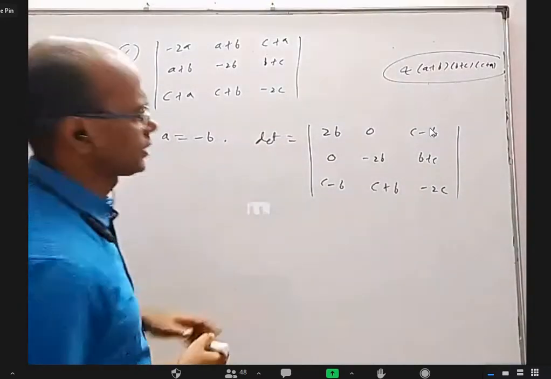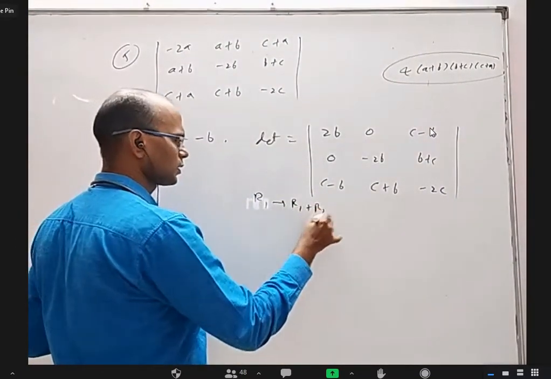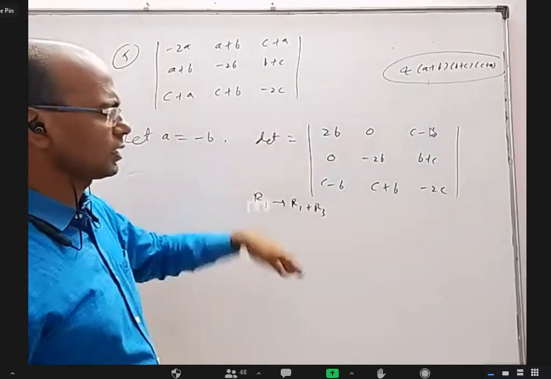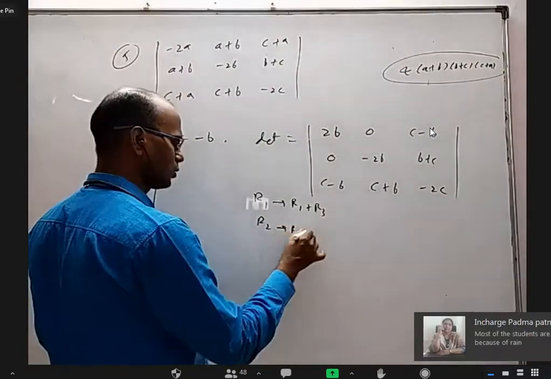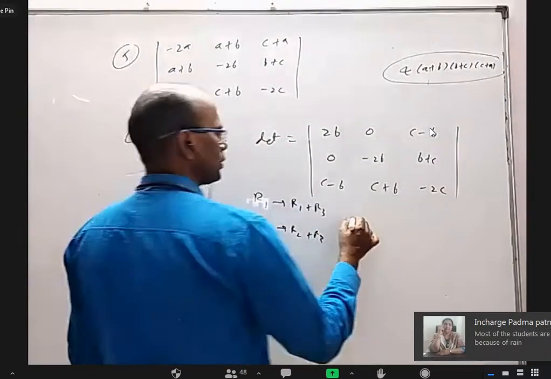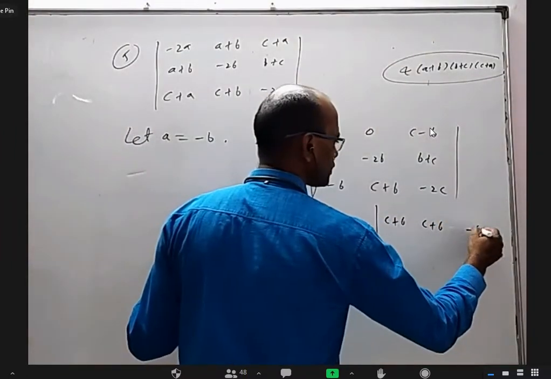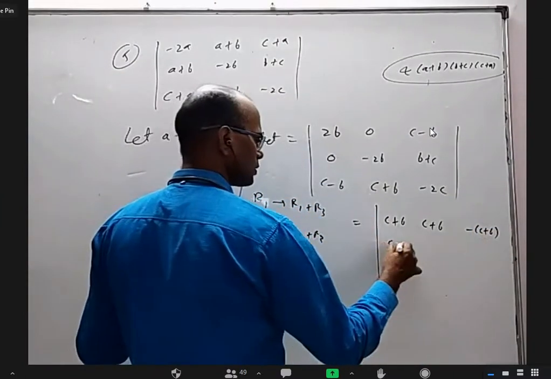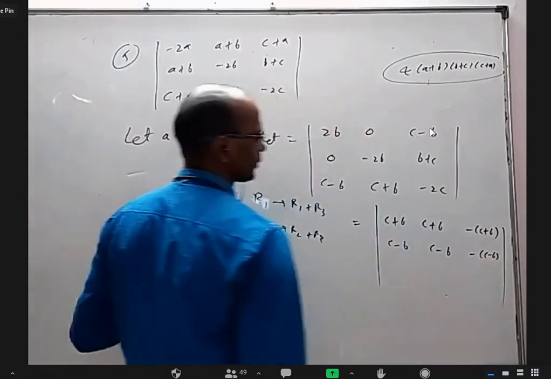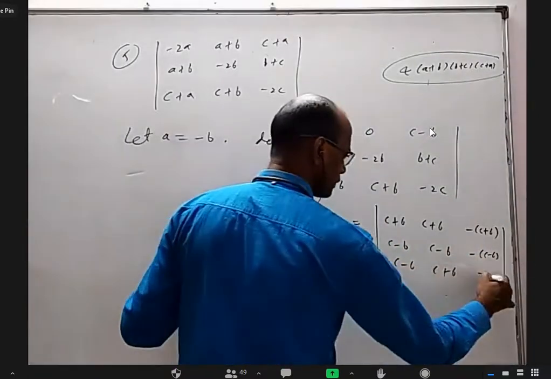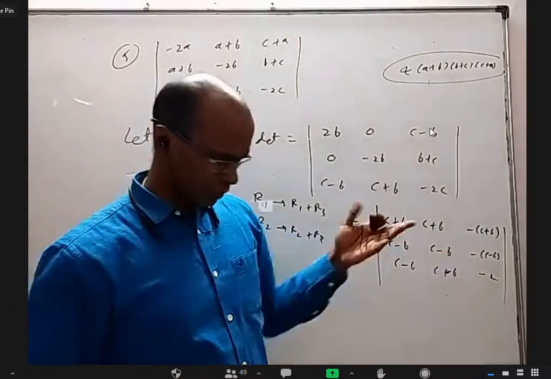Okay, we will do it like that. Rows or columns is okay. If I write R1 as R1 plus R3, or I can write R3 as R3 plus R1, in the third row we are adding to first row, and we are adding to second row, and R2 as R2 plus R3. Then I will get C plus B, and minus of C plus B. And here C minus B, minus of C minus B. If you take C plus B common here, 1, 1, minus 1, C minus B common, 1, 1, minus 1, so 0.